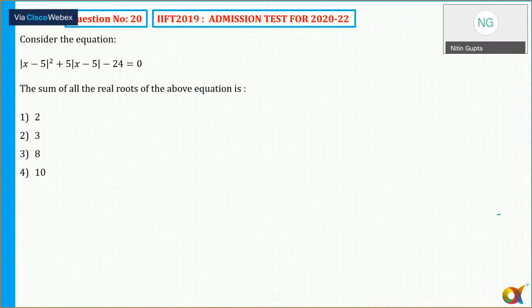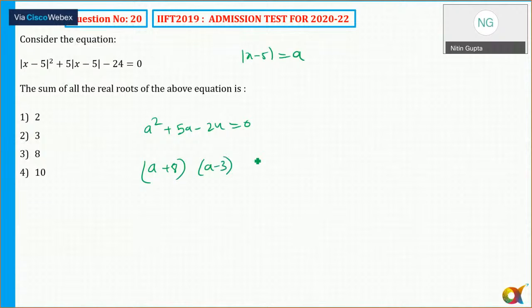Now, coming back to question number 20. Mod of (x minus 5) whole squared plus 5 times mod of (x minus 5) minus 24 equals 0. Let us assume mod of (x minus 5) equals a. So the equation is simply a squared plus 5a minus 24 equals 0. 8 threes are 24, so I can say this is (a plus 8)(a minus 3), and 8 minus 3 is 5. That is equal to 0. So a is equal to minus 8 and 3.